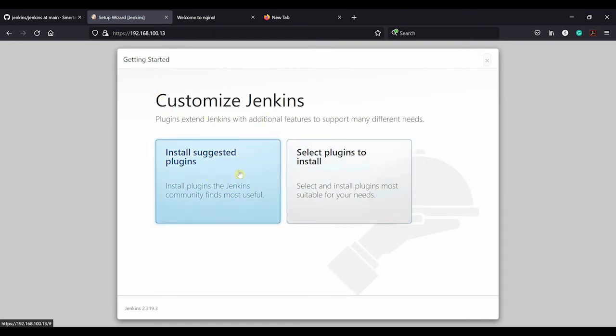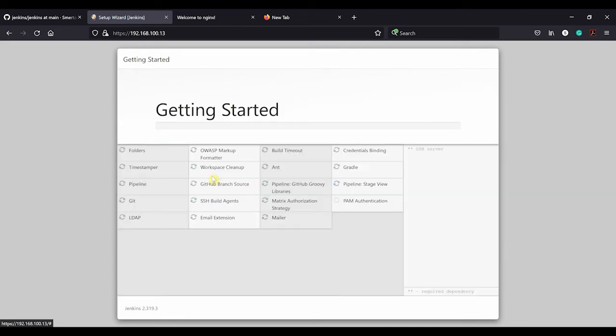So now we'll just install the suggested plugins. Next, you will set up a username and password for your admin. You can skip that section if you want, but yeah, you would set that up. So I'll just wait for this to install.